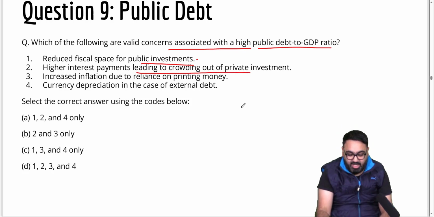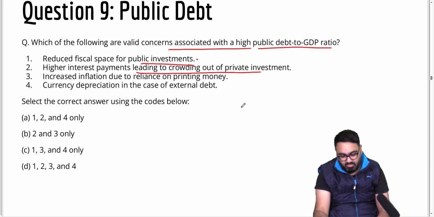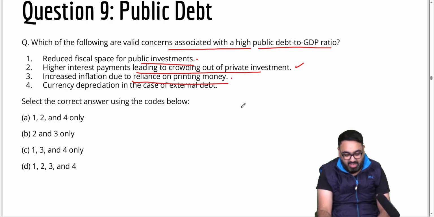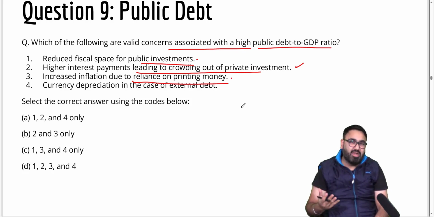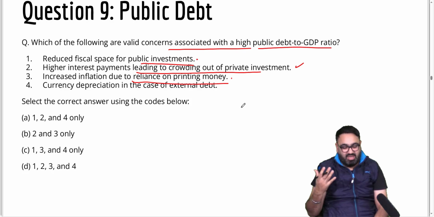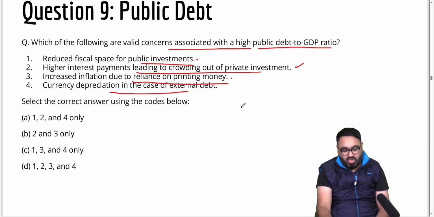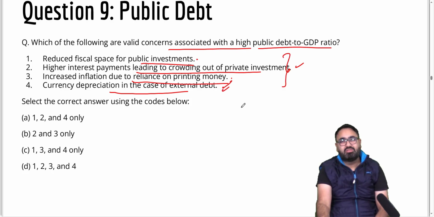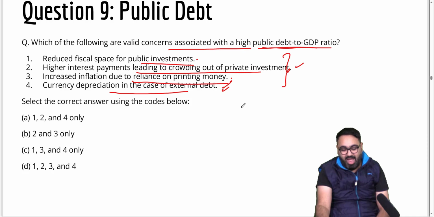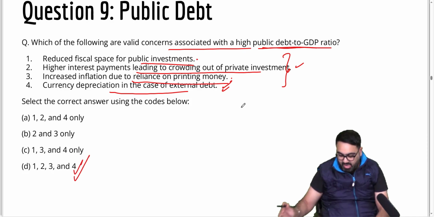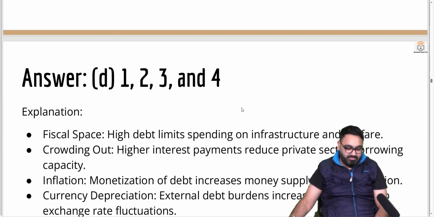High interest payment leading to crowding out of private investment. Yes. Increased inflation due to reliance on printing money. Yes, because you have to pay a lot of money back. You start printing the money, which is again bad, leads to inflation. Currency will depreciate because of external debt. Yes, all these are true. All these are the problems which are a result of high public debt to GDP ratio. The answer thus is D. All four are problems that we see.